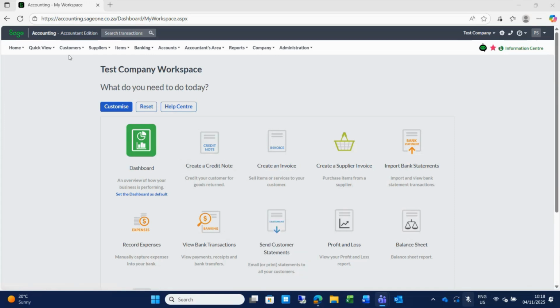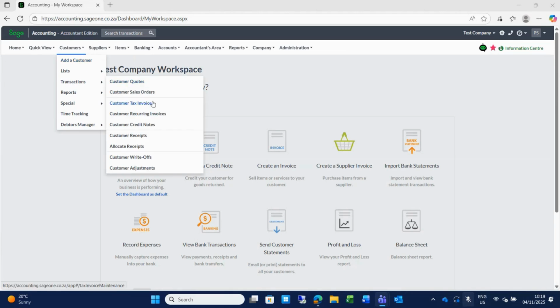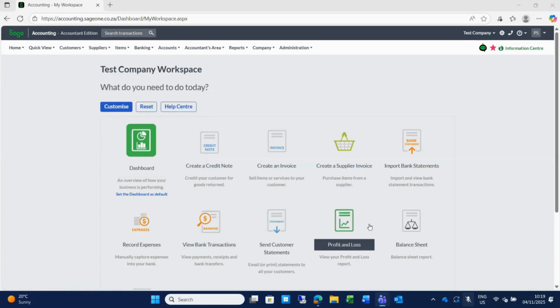You're welcome to make use of the menus as well. I especially like working with the menus because it's easier for me as a support consultant and trainer to navigate and guide you. Click on the customer menu, click on transactions and invoices, for instance, to do your invoicing. But if you're comfortable and like the icons, you can.